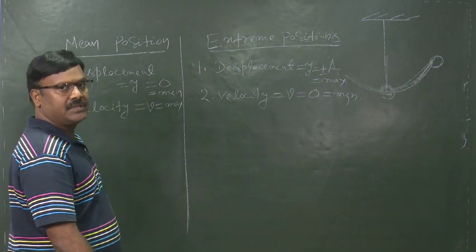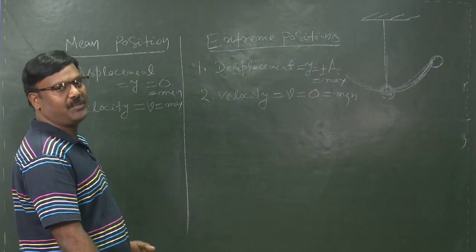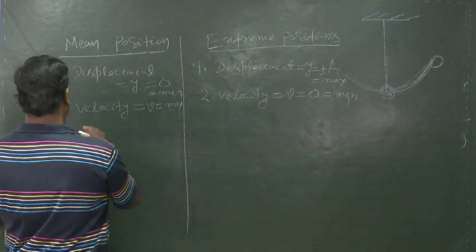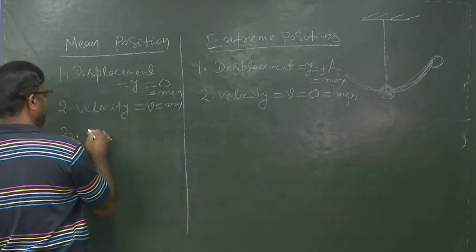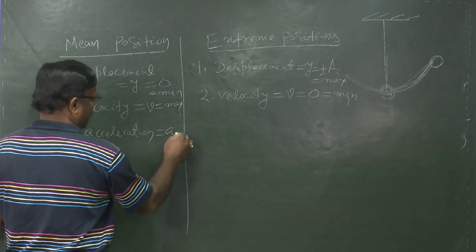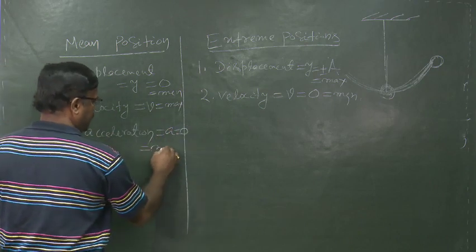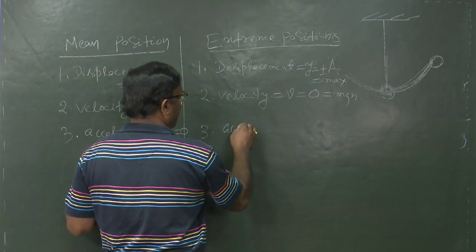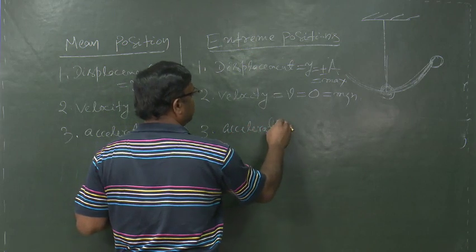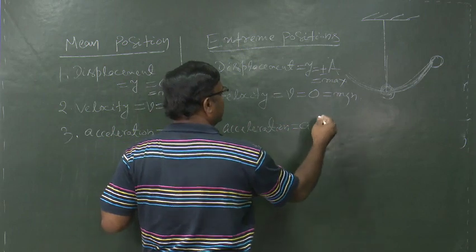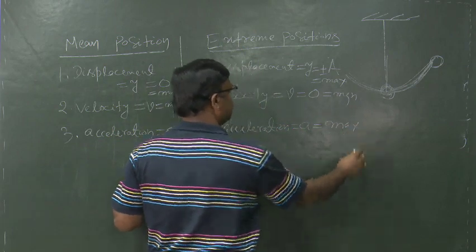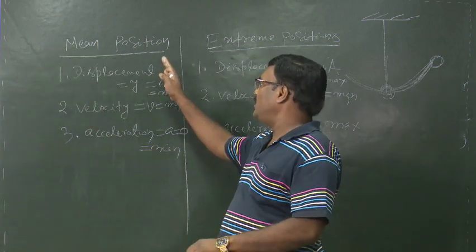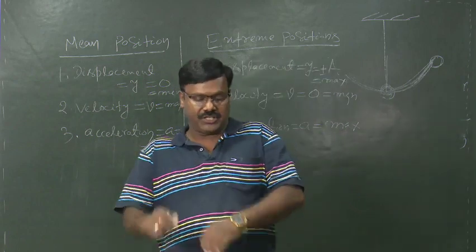Now, what happens to the acceleration of the body executing SHM at a mean position and at extreme positions? At the mean position, the acceleration is equal to 0, that is minimum. In case of extreme positions, acceleration is equal to a, that is maximum. These are the characteristics of mean position and extreme positions.